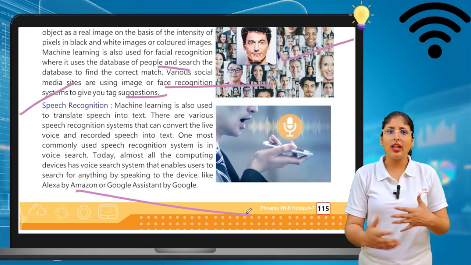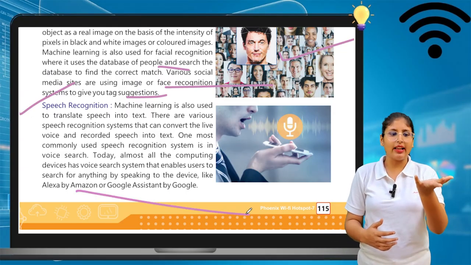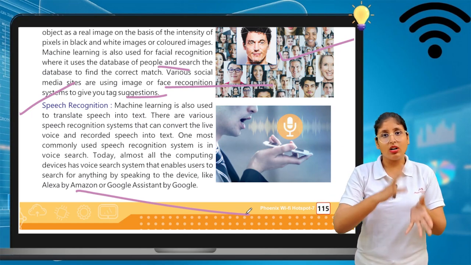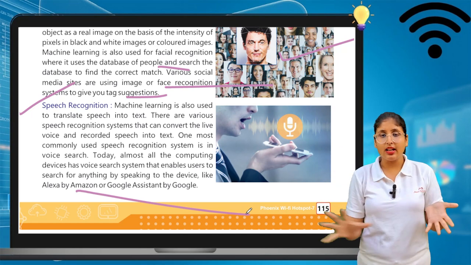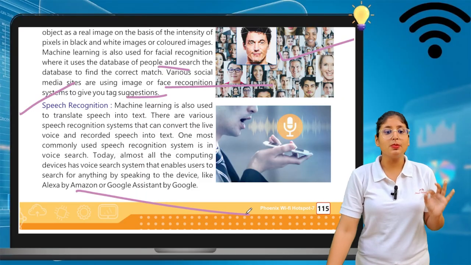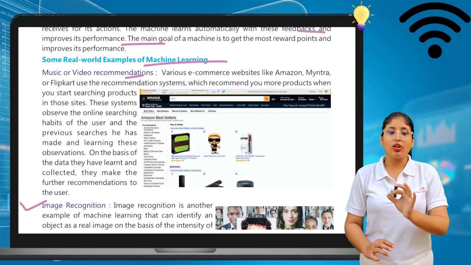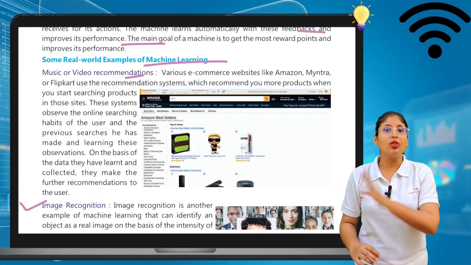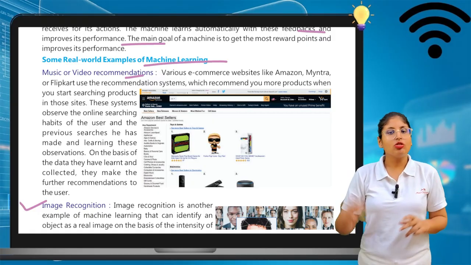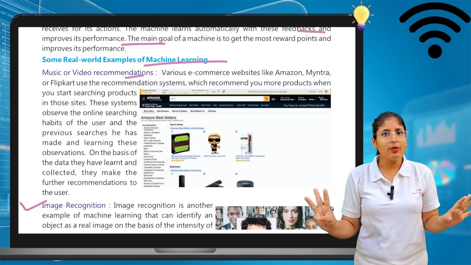This is how nowadays we can just speak and they give you the result and the answer, and when you speak something, they translate it and can put it in text form also. Okay, this is how speech recognition, image recognition and music and video recommendations work on machine learning. So these three examples are now clear to you.